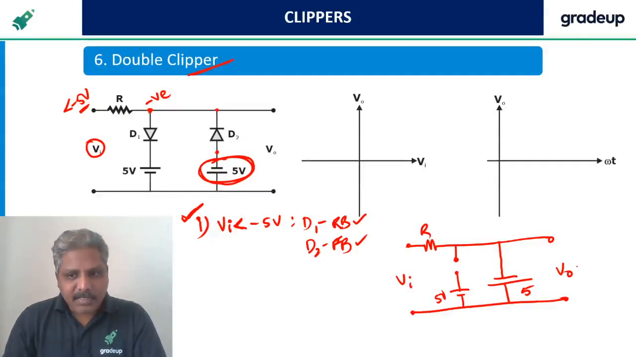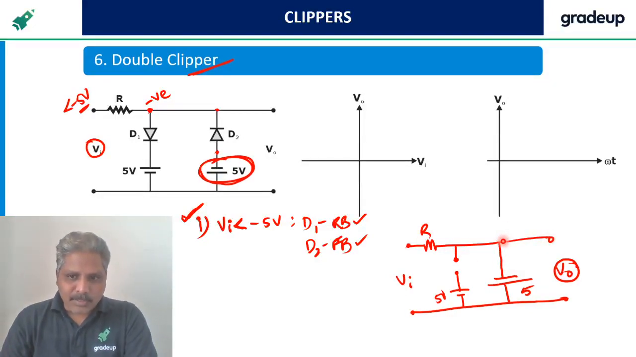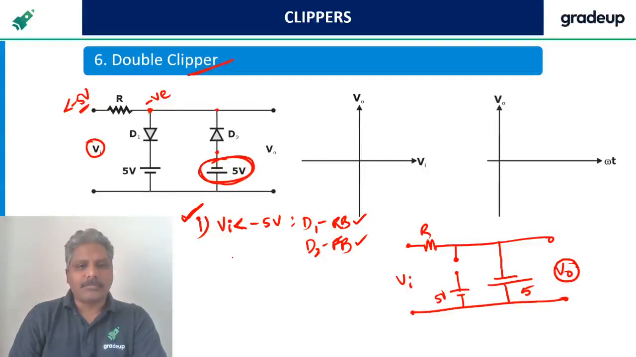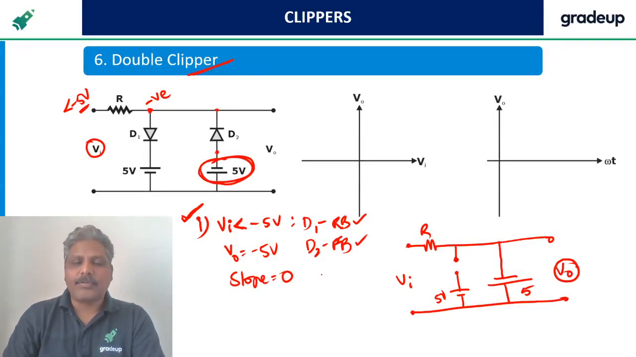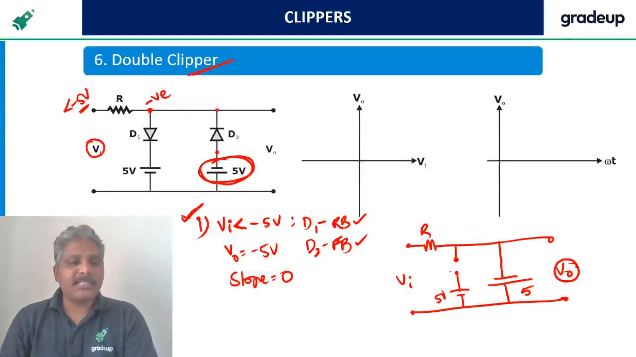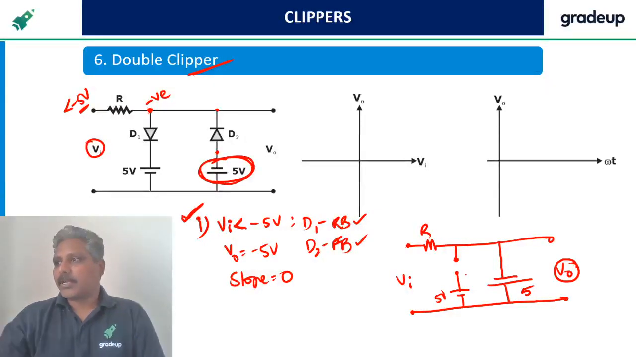Now what is required for us? Output voltage is required. Where is the output voltage? Observe carefully. From here to here is the output voltage. How much is that? It is directly seen, no? Minus 5 volts. So V naught is equal to minus 5 volts. Then we can easily say slope equal to 0. No VI term means slope equal to 0. Hope it is clear for you. This is case 1. Okay. Come on guys, is it clear?